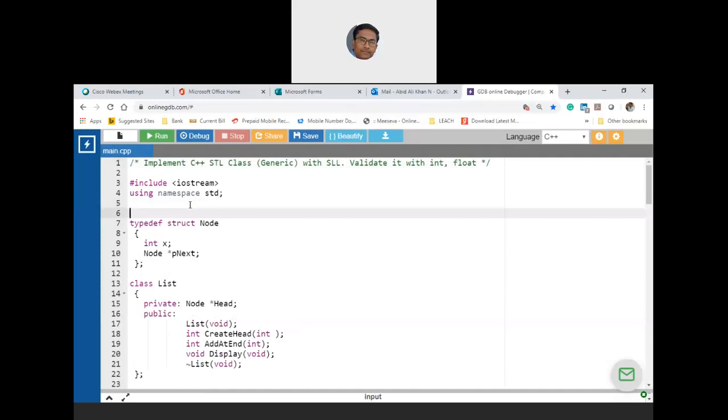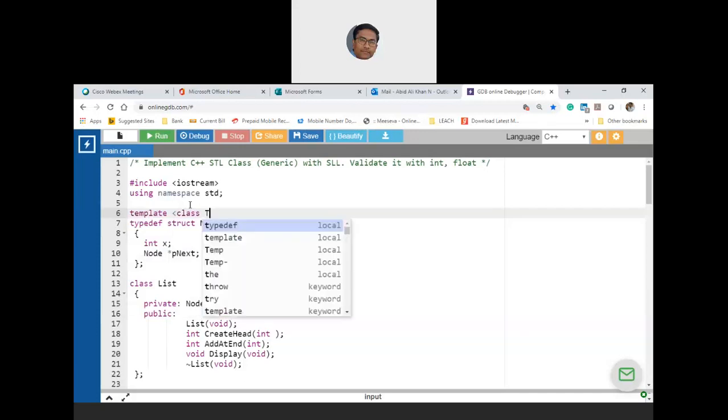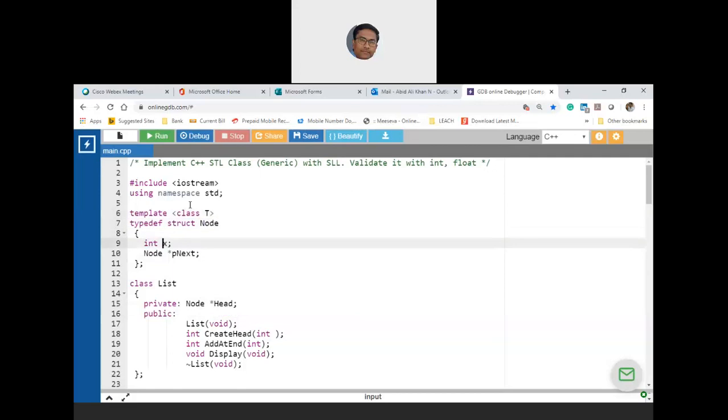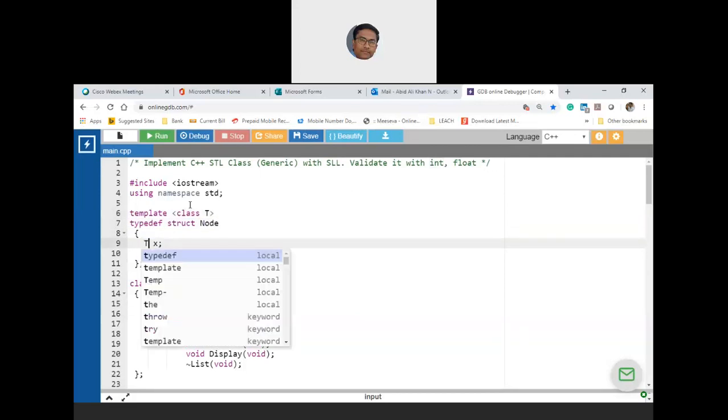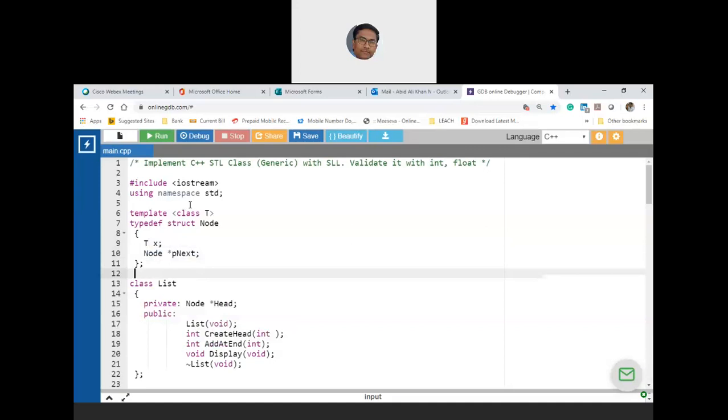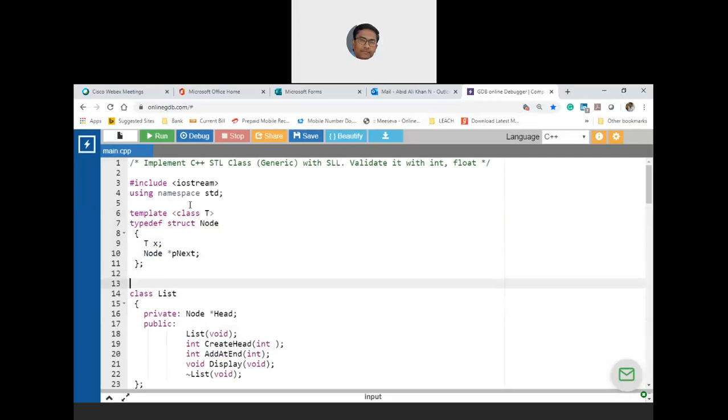Okay. So what is that we have to do? We have to attach it to the template. So if I use template, let us say class T. Okay. And then I need to change this int to T, isn't it? Yes or no? Template. Yes, sir. Template.